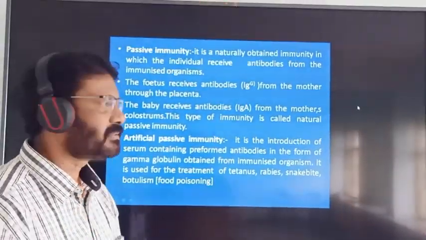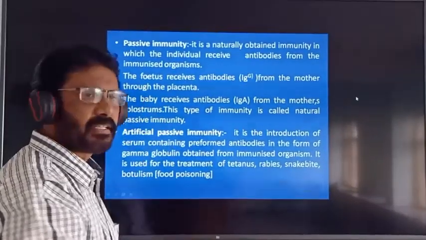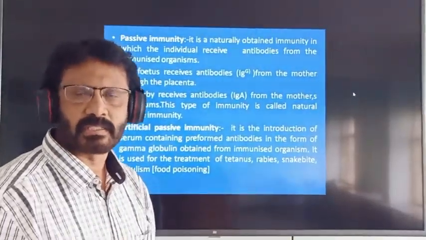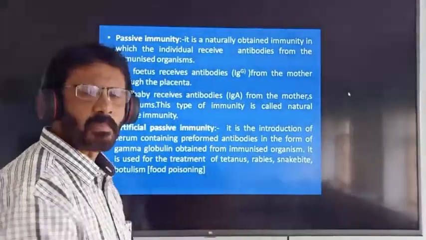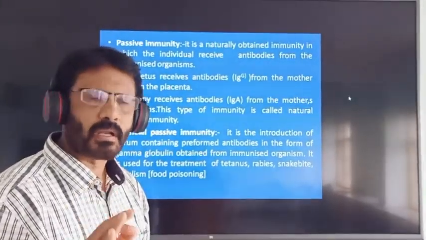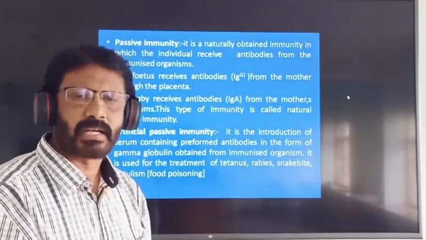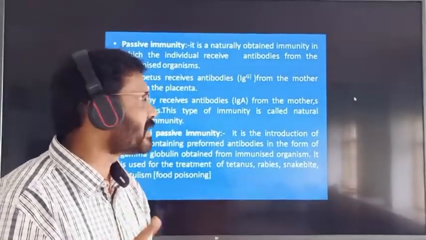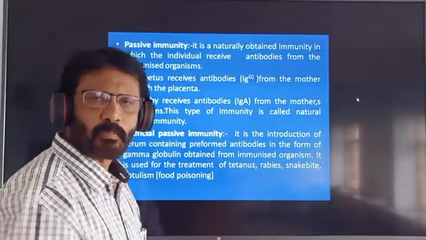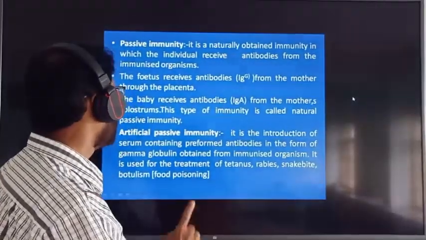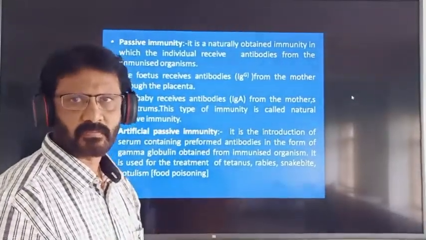For example, the fetus receives the antibodies in the form of immunoglobulin G from the mother's blood through the placenta. That is example number one.